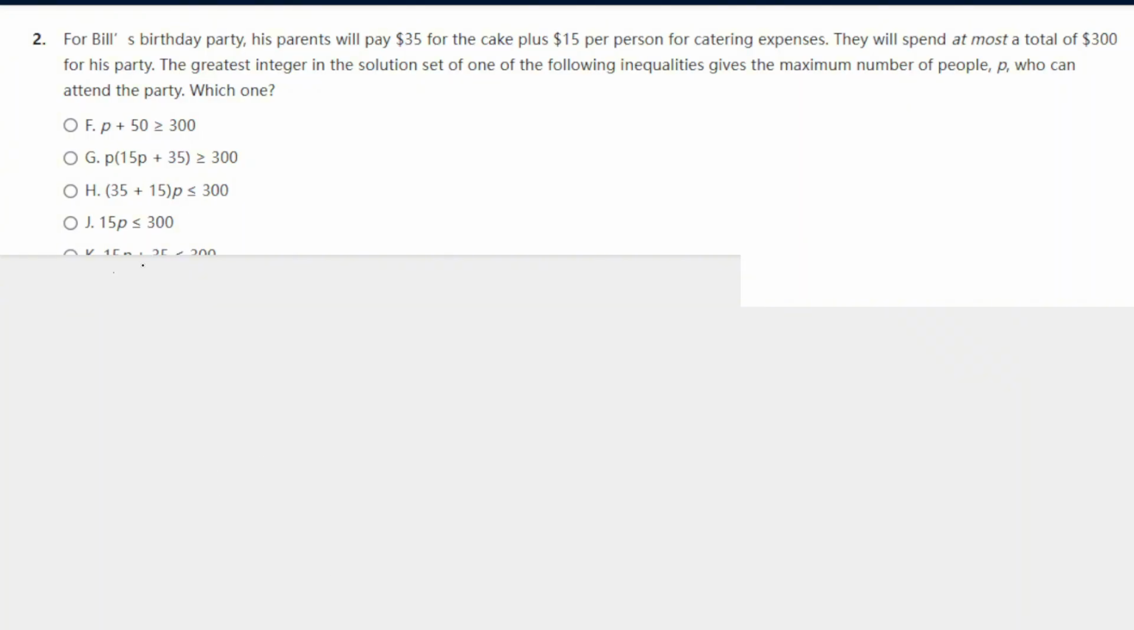Okay, so $300 is the max. That means nothing can exceed it, so everything else has to be equal to or less than. So $300 is equal to or greater than the cost. We know that the cake is $35, so the constant here is 35 plus whatever the variable is. $15 per person would be 15x, or 15p if you want to think about it as people. And that's answer K.